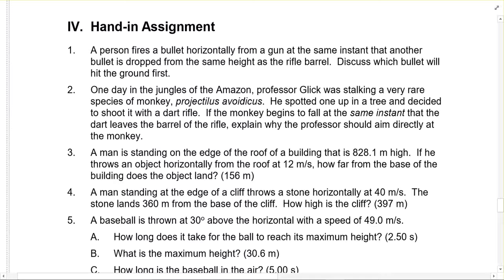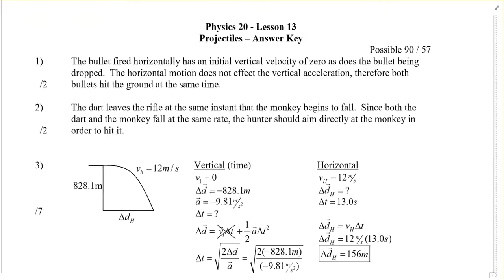Well, one's dropping straight down, the other's going on an angle. This is really what's happening here, right? Like we said, they're accelerating the same in the y direction, so they're going to hit the ground at the same time. For the key answer, I said the bullet fired horizontally has the initial vertical velocity of 0, as does the dropped bullet. So yeah.